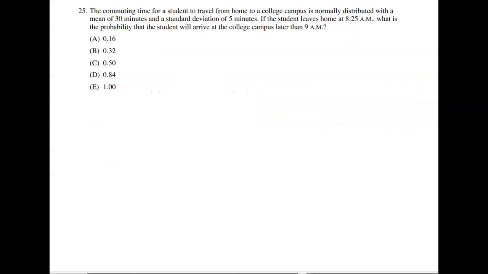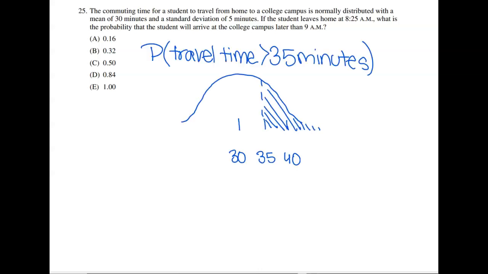Now, if we look at question 25, the commuting time for a student to travel from home to a college campus is a normal distribution with a mean of 30 minutes and a standard deviation of 5 minutes. If the student leaves home at 8:25 a.m., what is the probability that the student will arrive at the college campus later than 9 a.m.? I went ahead and sketched this out. If he leaves at 8:25 and we're looking to see if he arrives on campus later than 9 a.m., then that means it took him more than 35 minutes to get to campus. So we want to find the probability that the travel time is greater than 35 minutes.